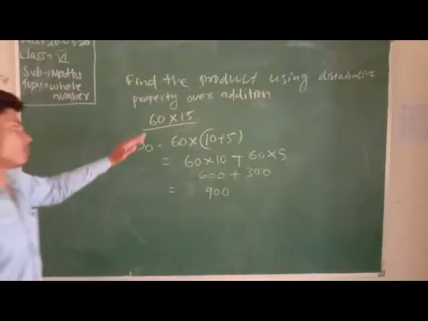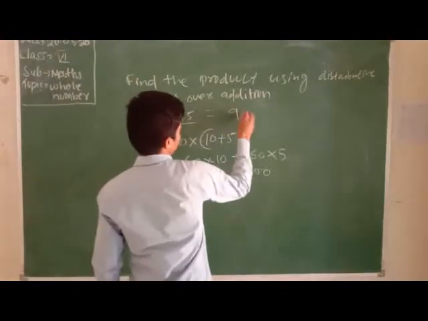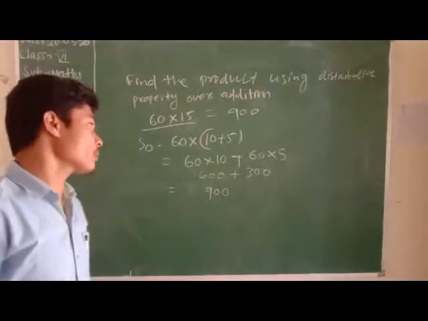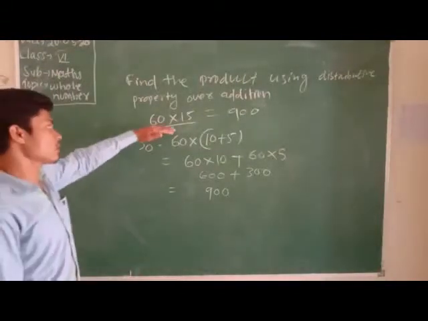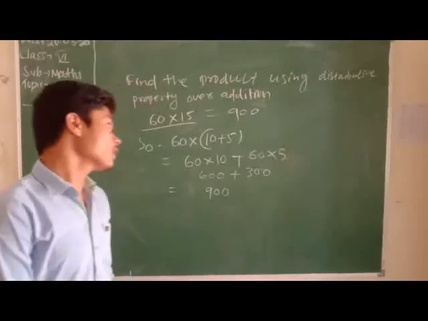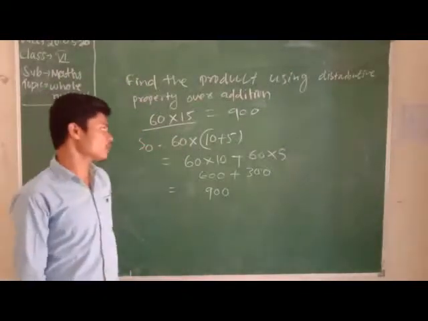We can also find the product directly: 60 into 15 is 900. Then if a question is asked about the distributive property and given like this, you can find the product like this. Clear about the distributive property? Okay. Also, which method can you use?